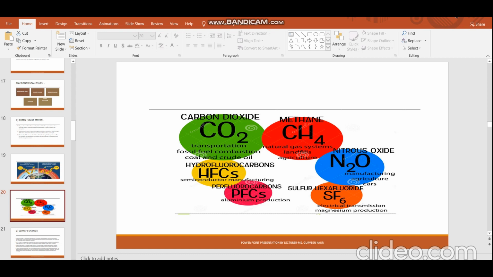The second one is methane gas. Methane gas means CH4. It is a natural gas, you all know. Now I am going to tell you with examples how this methane gas is generated excessively by humans. First is the production and transport of coal. The production of coal, natural gas and oil, and the transportation of these cause the production of methane. The second is decaying of organic waste on land.